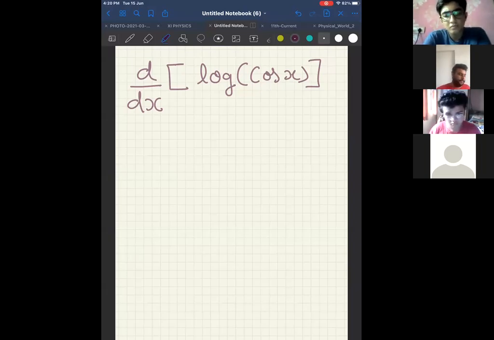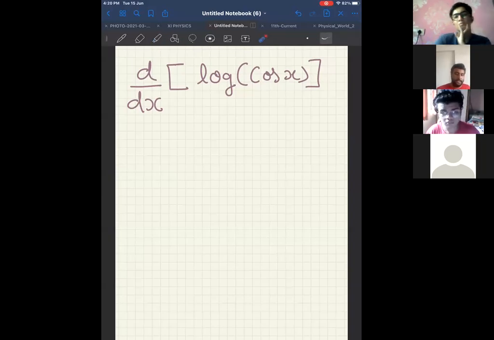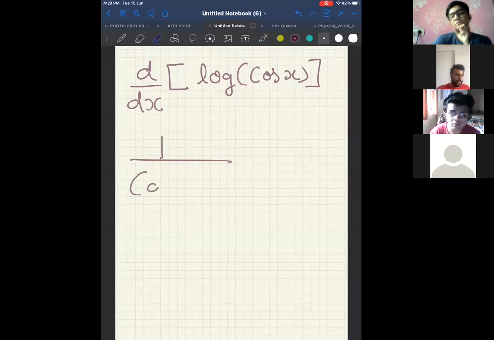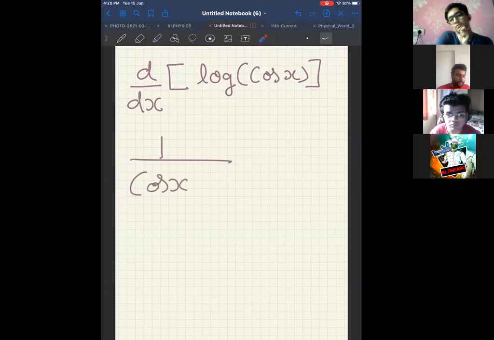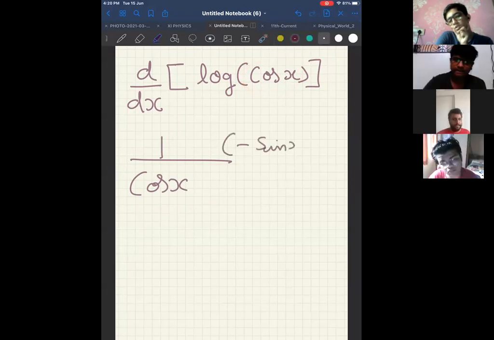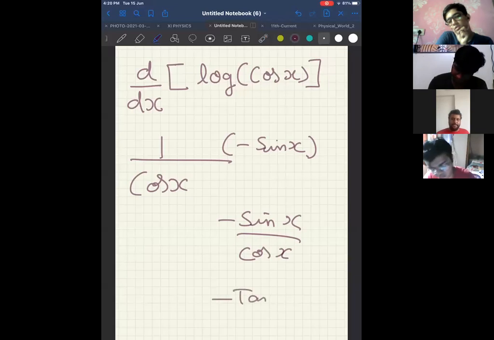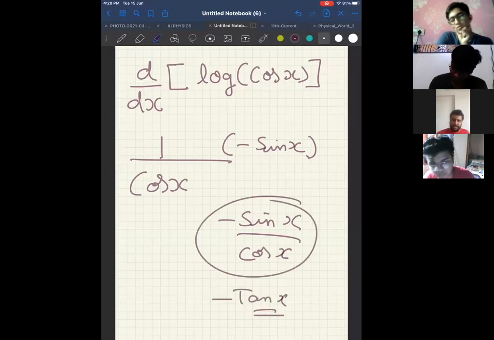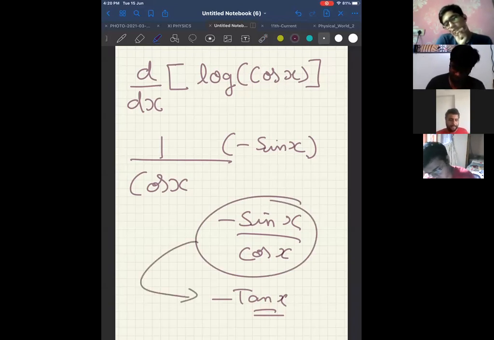Okay, listen. Look at this. Log of something is 1 upon something. So now tell me, what is 1 upon something? 1 upon cos x into differentiation of that something. Now, what is differentiation of cos x? Minus sin x. Therefore, can I say my answer is minus sin x upon cos x? Therefore, my answer will be minus tan x. Actually, not necessary. If you leave it here also, it is correct. But if you know trigonometry, you know that sin x by cos x is tan x.